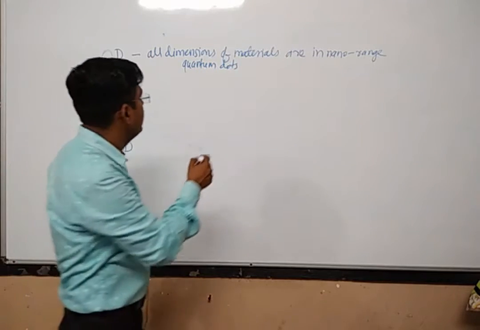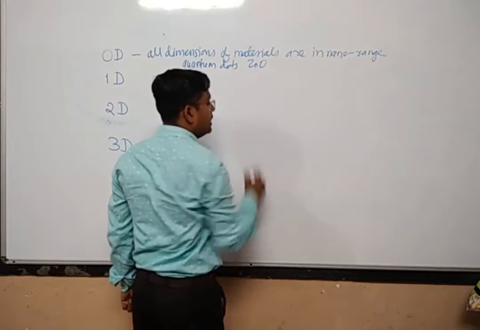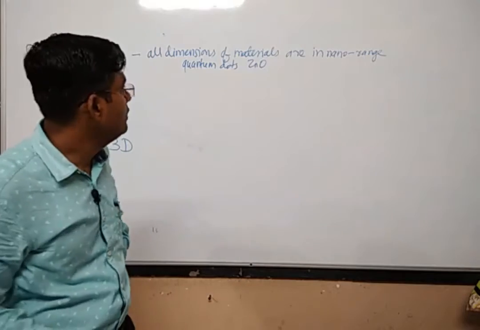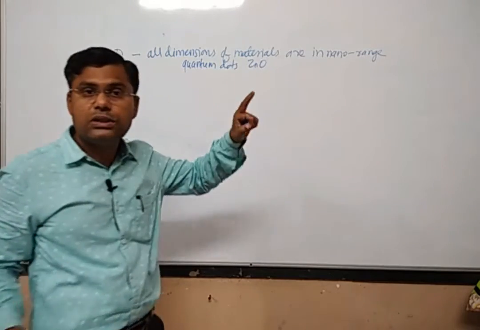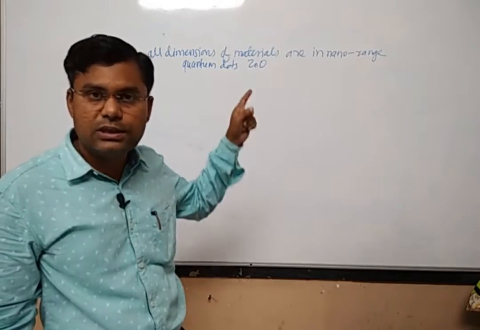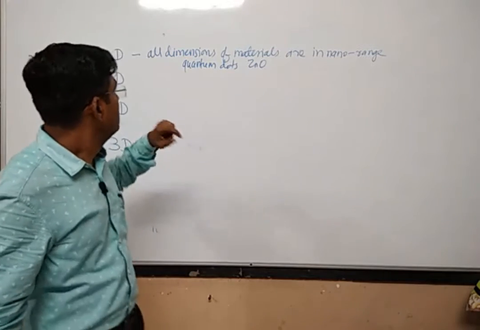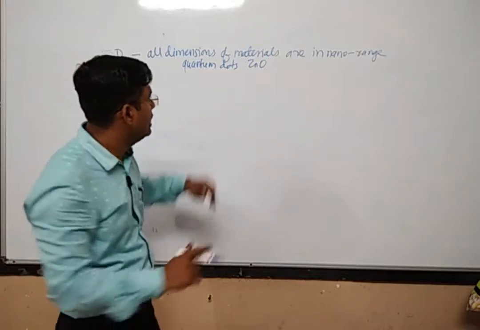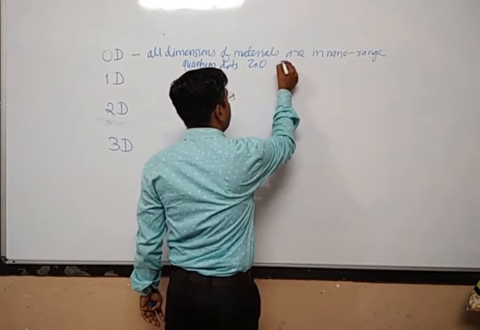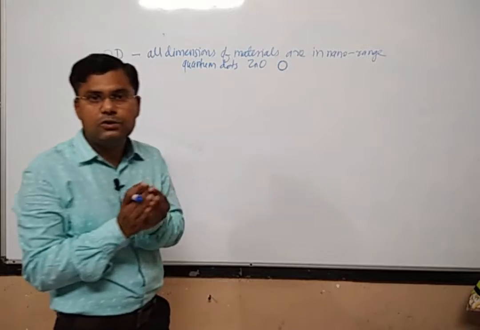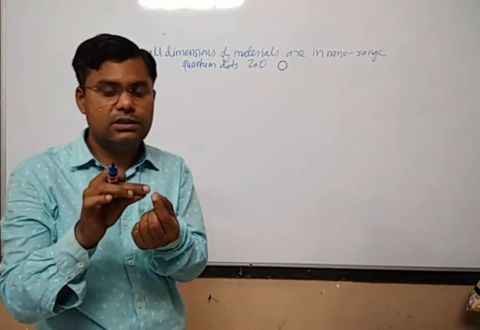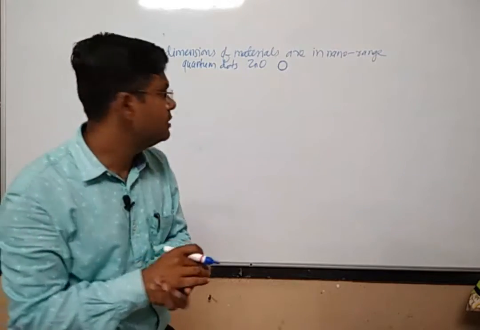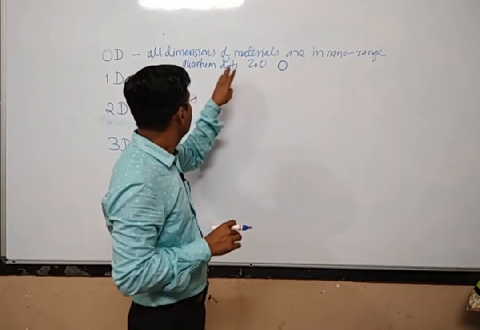I have just explained the quantum dots of ZnO, which are used in sunscreen creams, and various other applications are also there. These nanomaterials are also used in solar cells; we can build solar cells out of these nanocrystals. The shape of these nanoparticles is generally spherical. So you see its length will be in the nano range, its breadth will be in the nano range, and its height will also be in the nano range. Such a device is called a quantum dot.